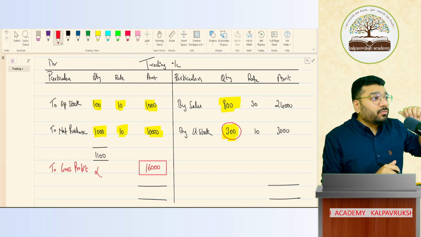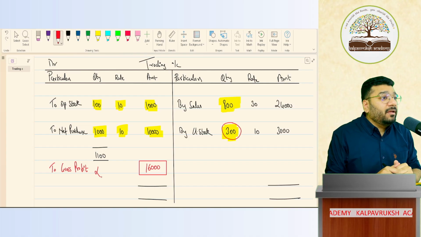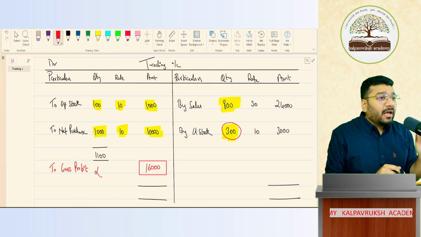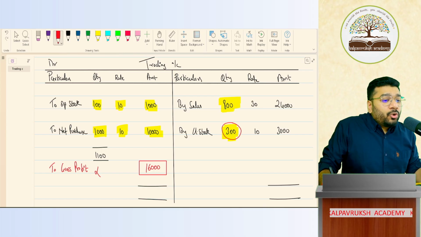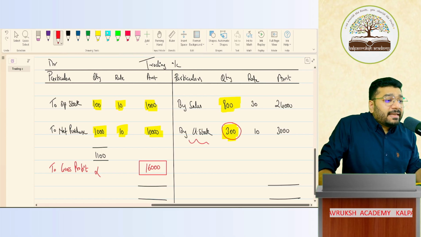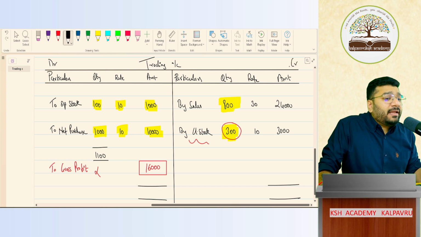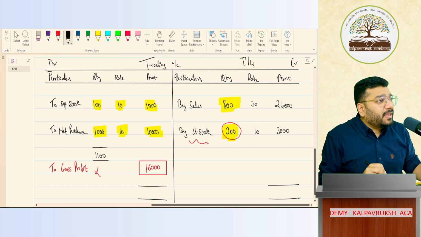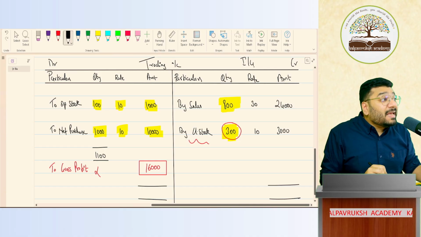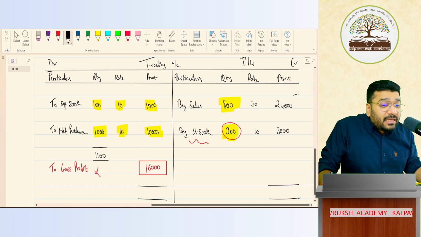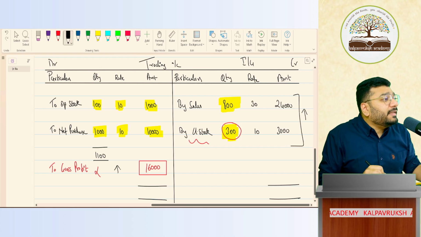How do clients see it, the person who does not know accounting properly? I'll tell you. What they say is, sir, closing stock is appearing on the credit side of the trading account. The credit side of the trading account is called the income or gain side. Correct? Trading account is a nominal account. Debit all expenses and losses, credit all income and gains. So anything I record on the credit side will increase my profitability. It will keep on increasing my profitability.